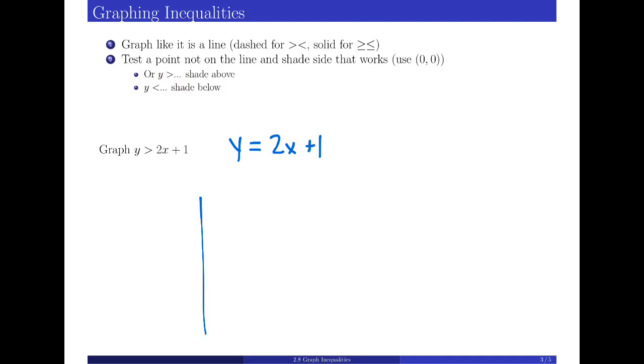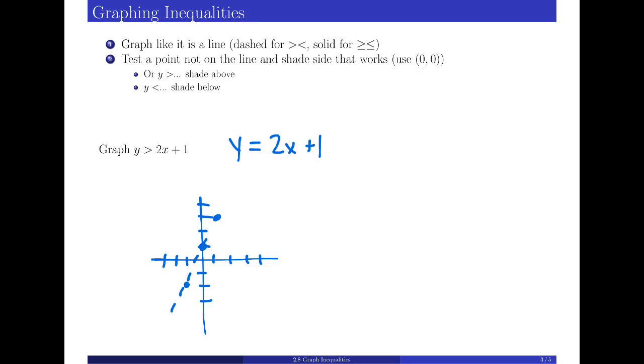But let's look at this one first. So we have y is greater than 2x plus 1. So we have a y-intercept at 1, a slope of positive 2, so up 2 over 1, down 2 over 1, right?